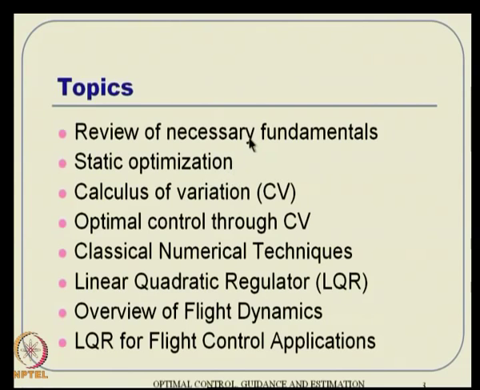Then we will go to calculus of variations and see some of the concepts of what this calculus of variations is. Obviously, it is a very vast topic, we will not be able to cover everything, but whatever is relevant to us, I think that much we will be able to overview before proceeding to calculus of variations applications for optimal control. That is what we will talk about next, optimal control through calculus of variations. Then that will be followed by some numerical techniques to solve these variational calculus problems, which essentially leads to something called the two-point boundary value problem. We will talk about that as the course develops.